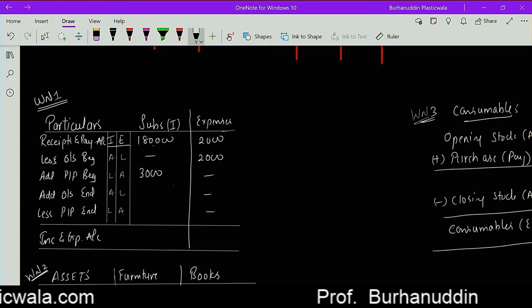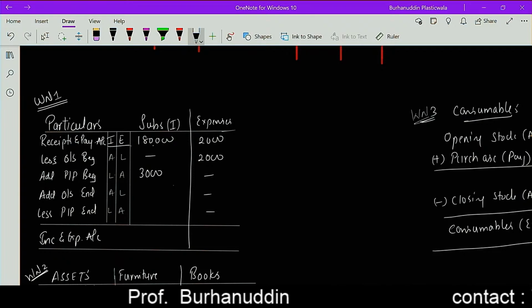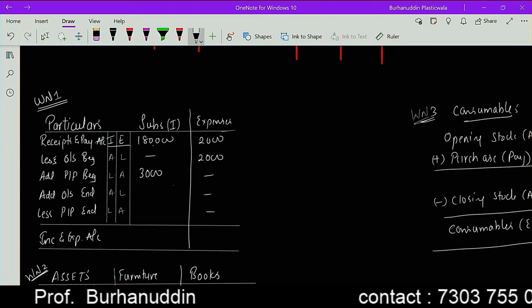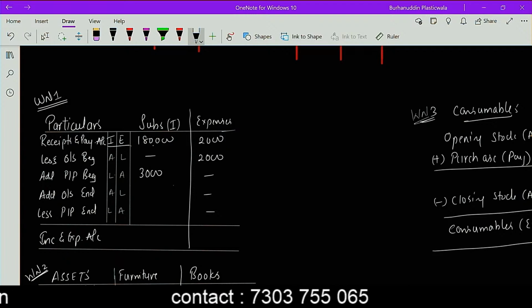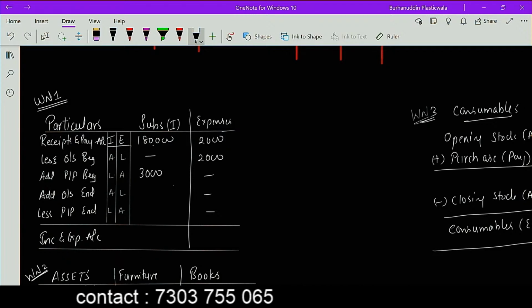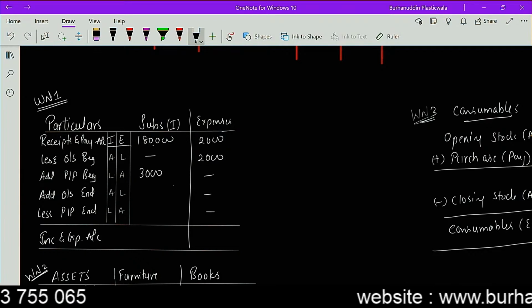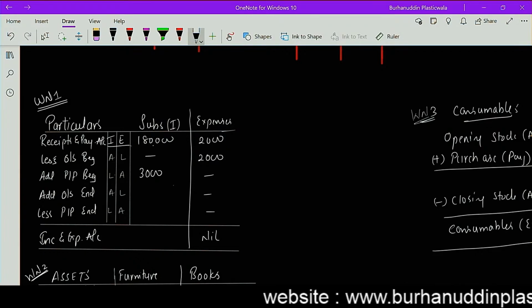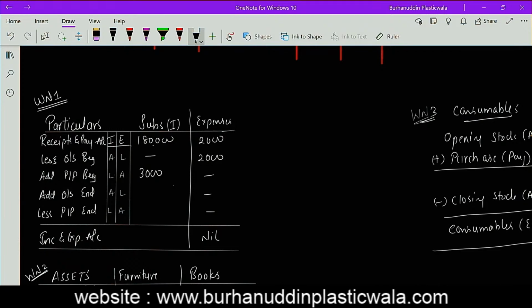If in 2020 I had to pay you some amount and I was unable to do so because of corona and all that, and we met in 2021, I paid you the amount. So now we have no relation, correct? So in the current year, this should not reflect. Why? Because it's not the expense for the current year. It has been paid in the current year, but it is of the last year.